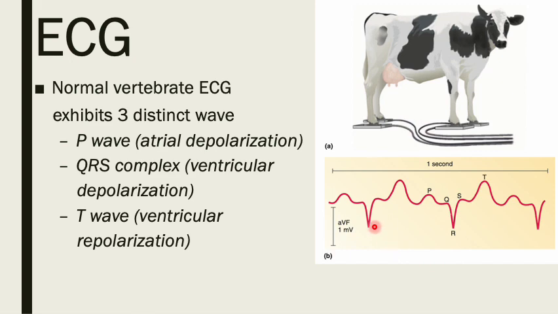We have the P wave, which is represented by atrial depolarization, and then the QRS complex, which is associated with ventricular depolarization. Then we have the T wave, which is represented by ventricular repolarization.